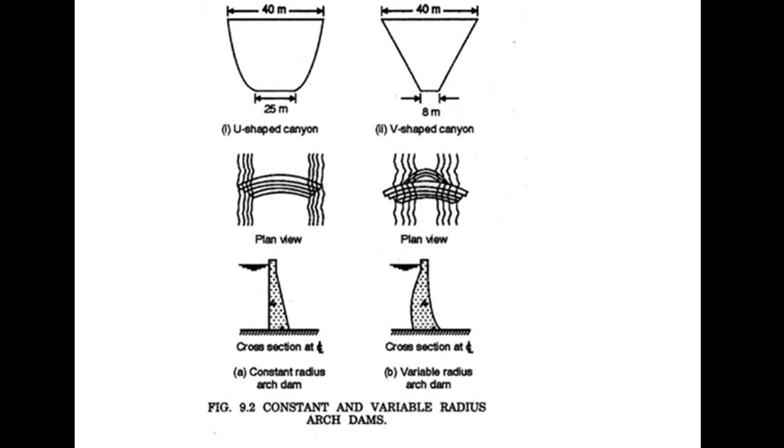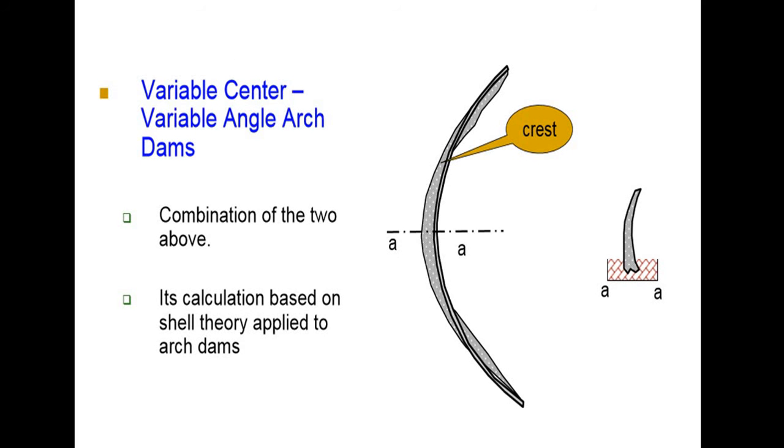Here you can see the U-shaped canyon and V-shaped canyon. U-shaped canyon, first classification is used. V-shaped canyon, second classification is used. That is, constant radius arch dam is used in U-shaped canyon, and in V-shaped canyon variable radius arch dam is used. In constant radius arch dam, the upstream face is vertical. In the case of variable radius arch dam, upstream face is also curved.